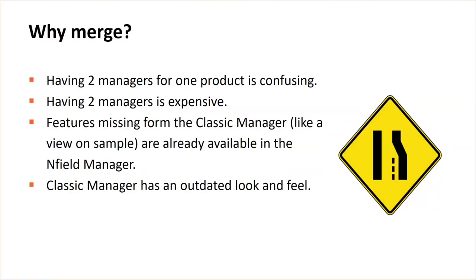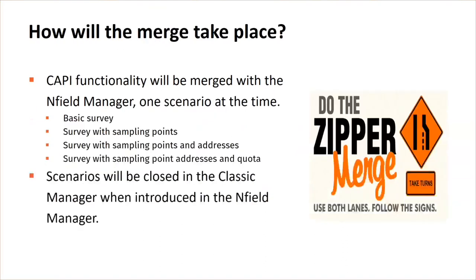Features that are missing from the Classic Manager, for instance a few on sample, are already present in the Nfield Manager, the online manager, and instead of building them in the Classic Manager, it makes more sense to move CAPI to that manager. And finally, not the most important one, but a consideration: the Classic Manager has an outdated look and feel.